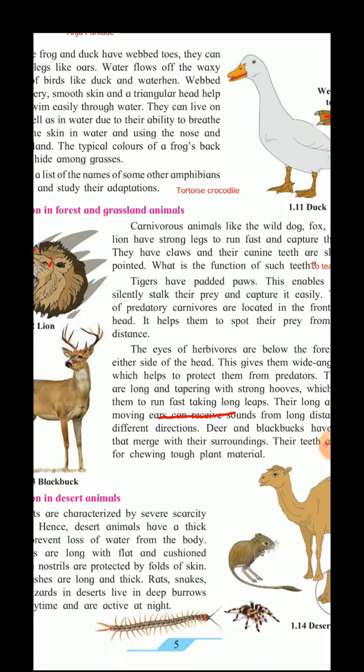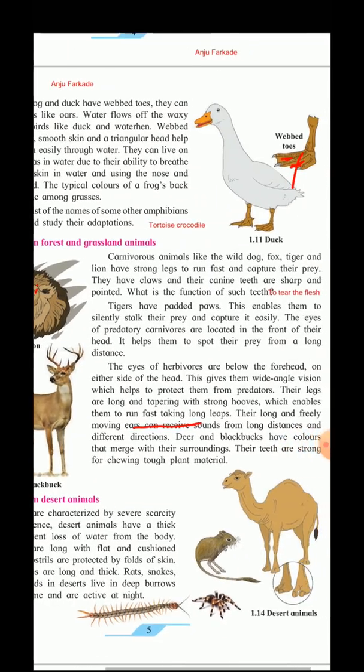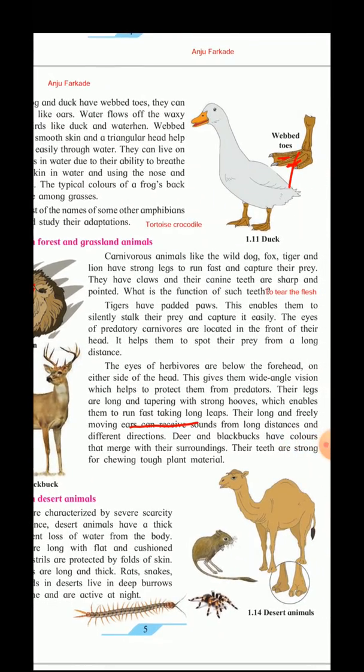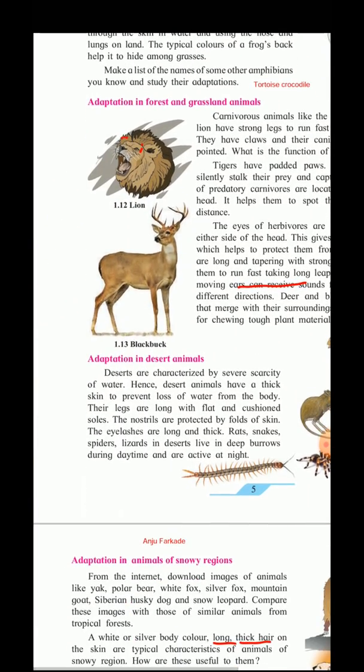Now the deer and the black bucks have color that merges with the surroundings, and their teeth are strong for chewing tough plant materials. So this is the adaptation which is seen in the grassland animals.